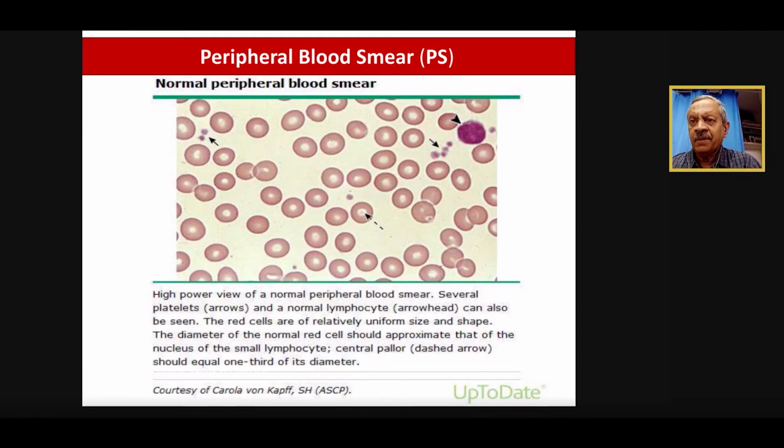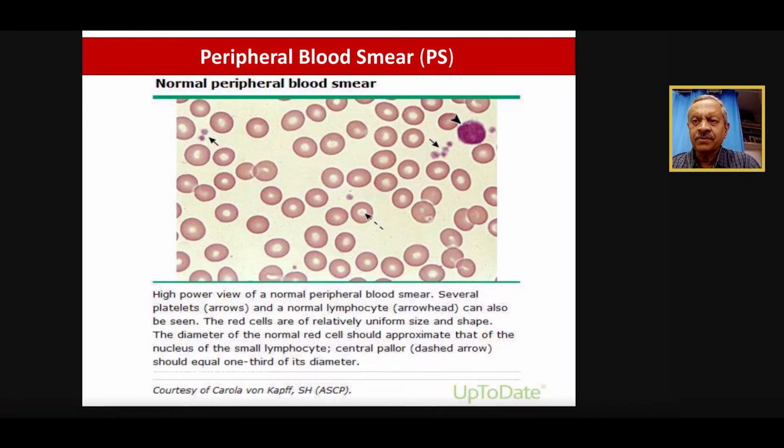Now coming to the peripheral blood smear. Peripheral blood smear is very, very, very important. And we need a good pathologist friend to help us in coming out with many important diagnoses by correctly interpreting the peripheral smear. The important part starts with the collection of the blood and preparation of the good peripheral smear and good staining. It's very important, and send it to a pathologist who is well versed with the microscope and has patience and time and passion to read the peripheral smear.